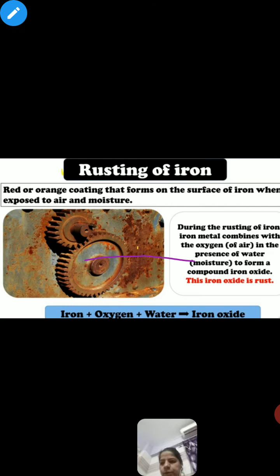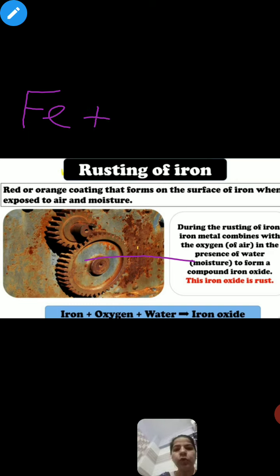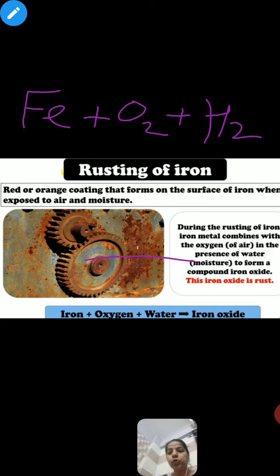Iron is Fe in equation form. If iron is combined with O2, that means oxygen, which we get from the atmosphere, from air, then another compound which is required is H2O.